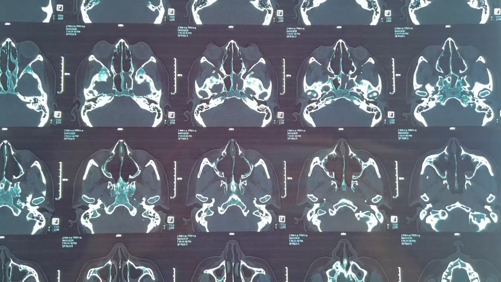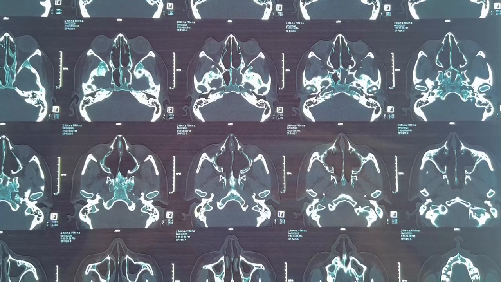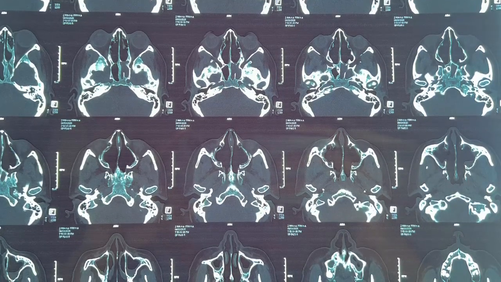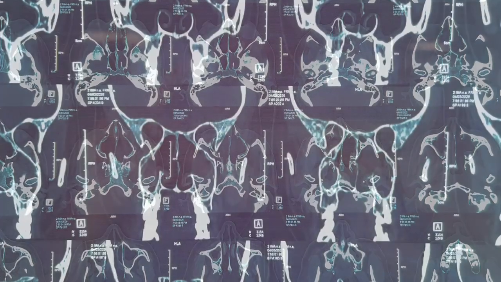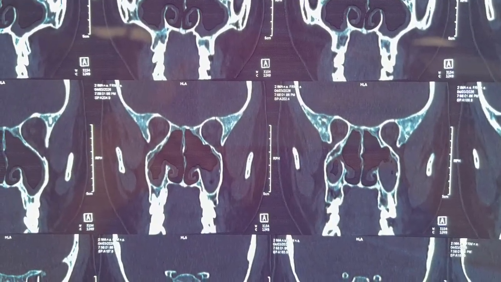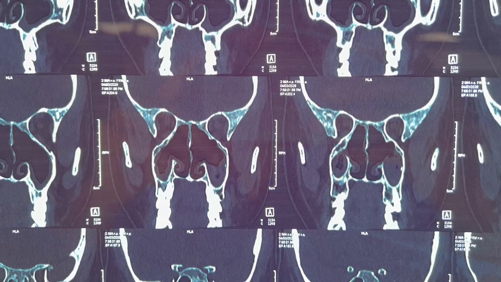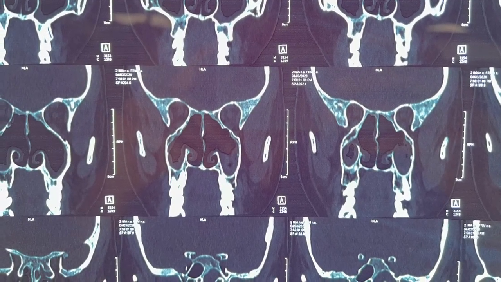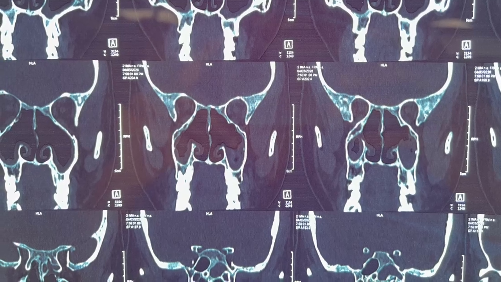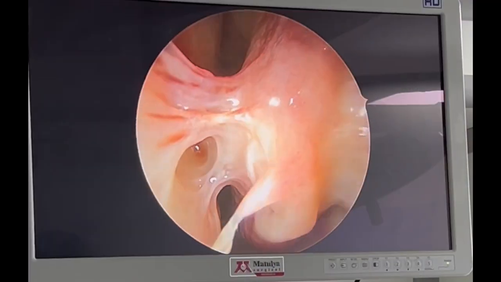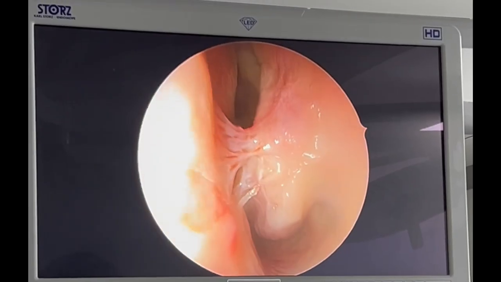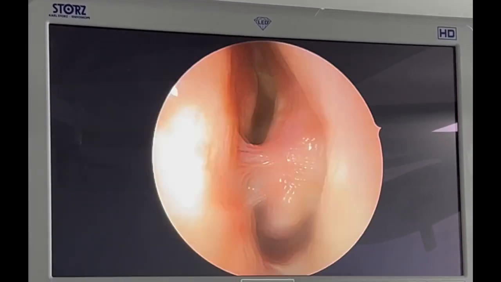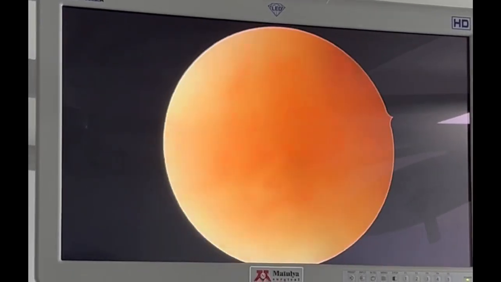turbinate hypertrophy was made. She had a significant past history of functional endoscopic sinus surgery performed 4 years back for rhino-orbital mucormycosis, following which she remained asymptomatic for a period of 4 years. On diagnostic nasal endoscopy, there was evidence of left-sided synechiae between the lateral nasal wall and septum, with inferior turbinate hypertrophy bilaterally, contributing to airway compromise.